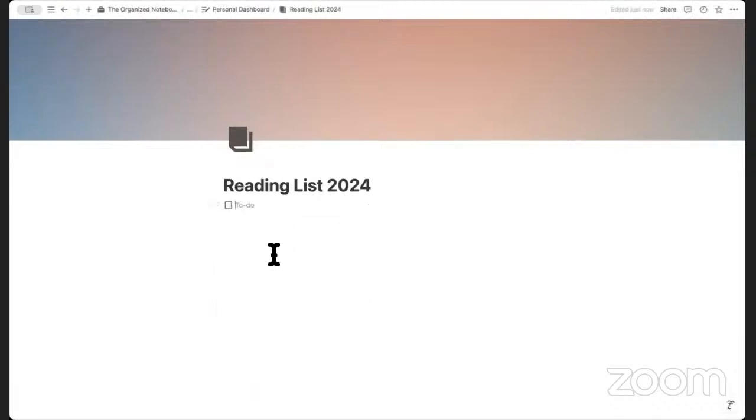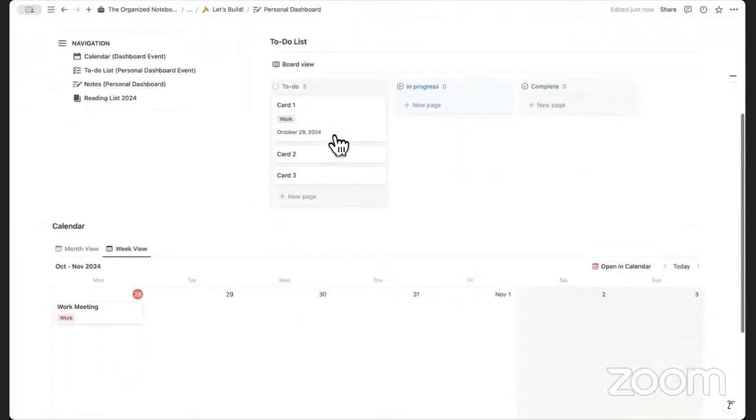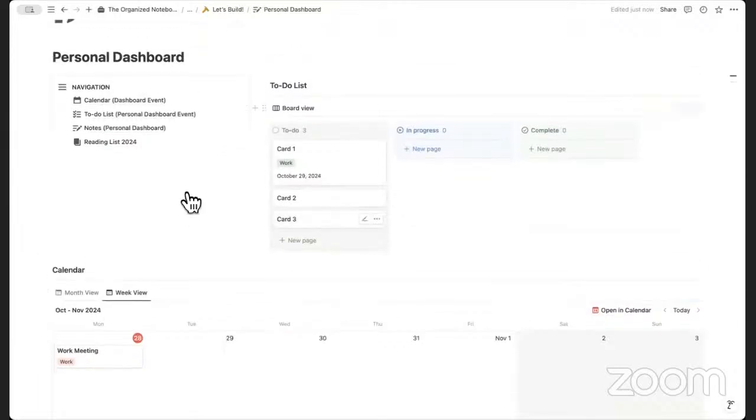So it can be that simple. If you tend to just want to have a checklist, very simple, that could be one way to do things so that you don't necessarily need to build up a whole entire database for your reading list. And later, if you feel like this is an area you want to expand on, you might want to consider storing these in databases. But for now, a reading list for 2024 maybe is not something you necessarily need to have in a database. So those are just some things to consider when building up your personal dashboard.